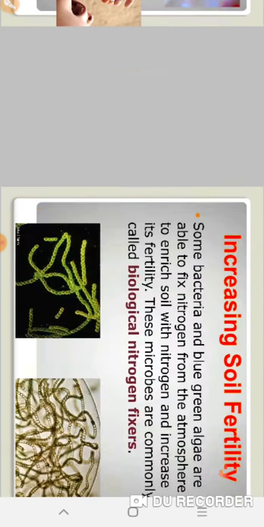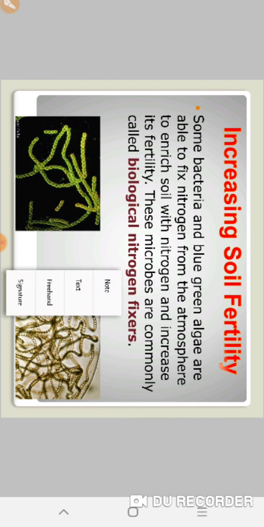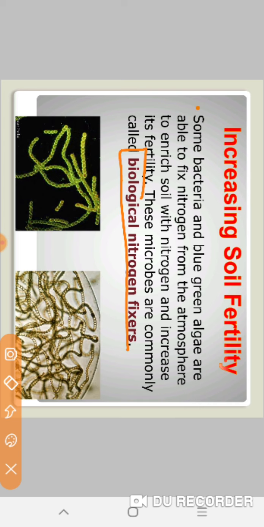Now, another benefit of microorganisms is to increase soil fertility. Some bacteria and blue-green algae are able to fix nitrogen from the atmosphere to enrich soil with nitrogen and increase its fertility. These microbes are commonly called biological nitrogen fixers. What are they called? They are called biological nitrogen fixers. Which bacteria? Bacteria and blue-green algae.